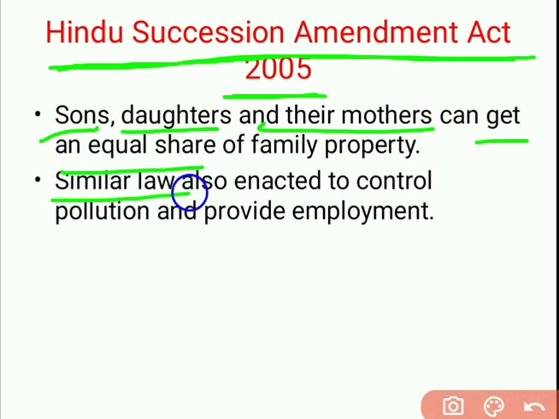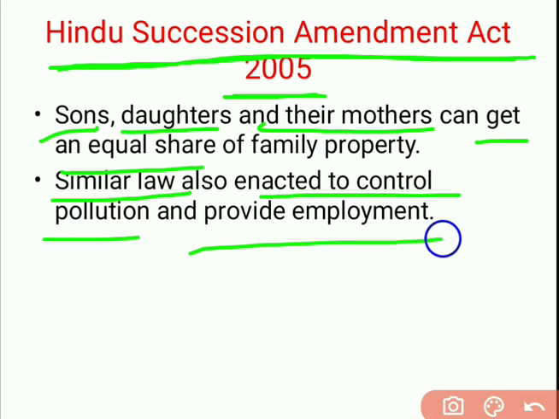And similar laws were also enacted to control the pollution and provide employment to the unemployed people in the country. So a number of laws are passed and a number of laws are altered and amendments made in these laws.